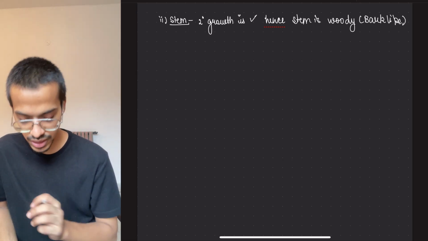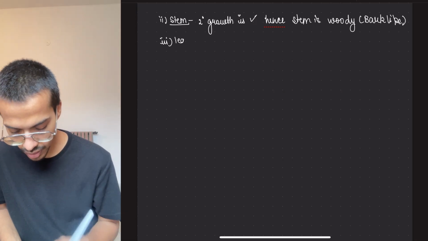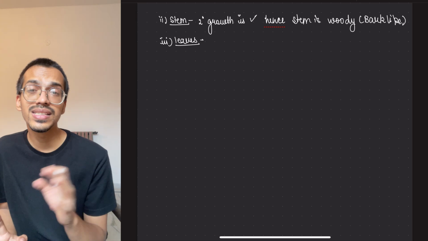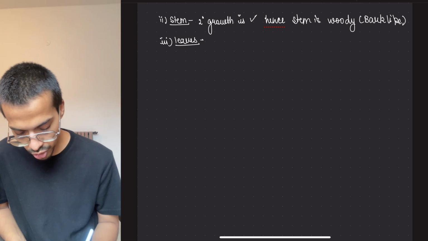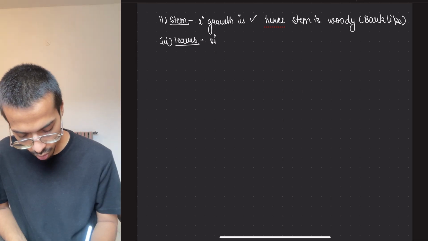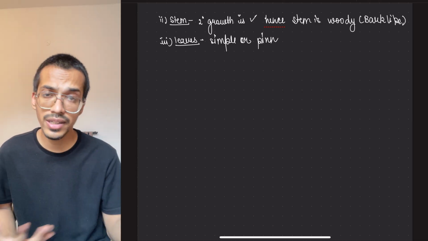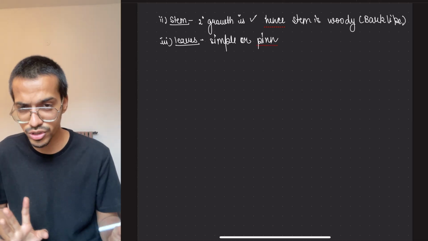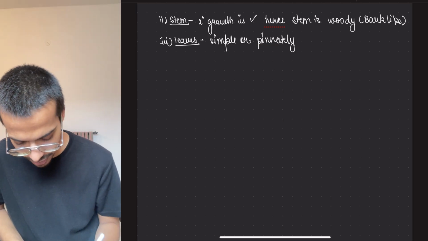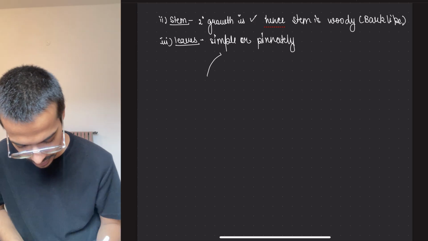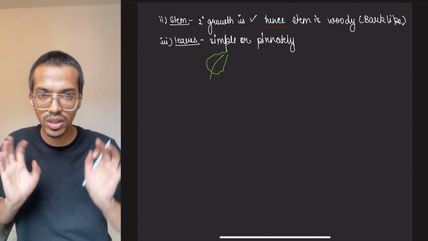Okay, understood with the stem thing. Then comes the third, that is leaves. Now the leaves could be simple or compound. Normally they are pinnately compound. So they could be simple or pinnately compound. What is pinnately? I will tell you later on. Palmately also will be there, that we will learn later in the morphology topic. So simple leaf means, for example, this is how a leaf looks like. This is the leaf and this is how its lamina, means surface, looks like, right?